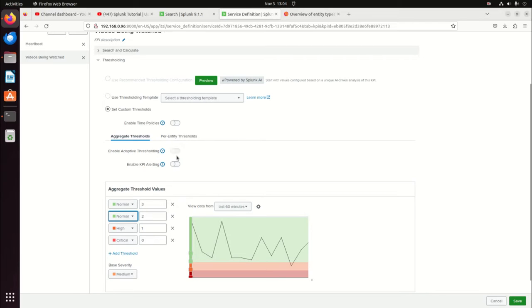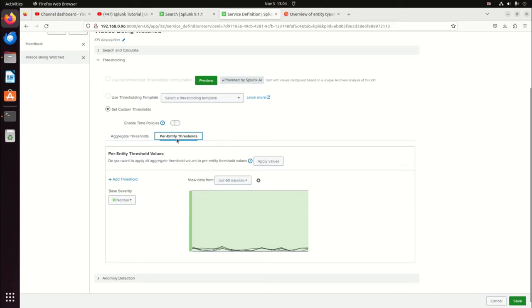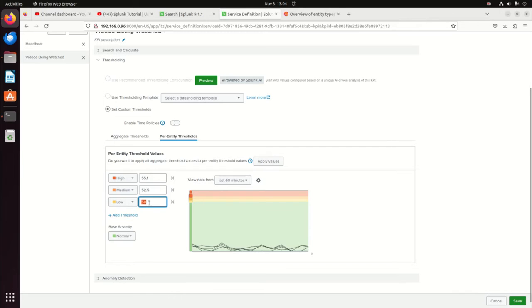I can flip this to per entity thresholds, and I can do the exact same thing. So we're going to just add a few fields here. Three's good. So 0 is definitely critical.